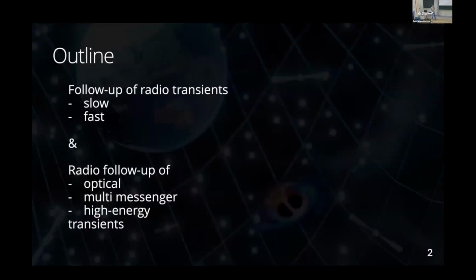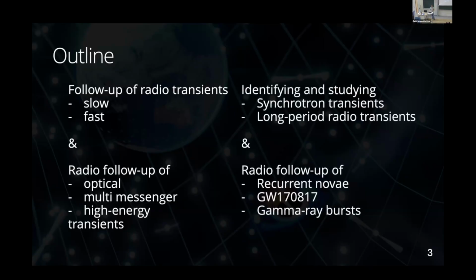So to give a bit of an outline, I've divided this talk in two parts. I first want to talk about how we follow up transients that we identify in the radio. And I've sort of made this division into slow and fast radio transients. I'll explain that later. And then the second half of the talk, I want to talk about how we use radio facilities to follow up optical, multi-messenger, or high energy transients.